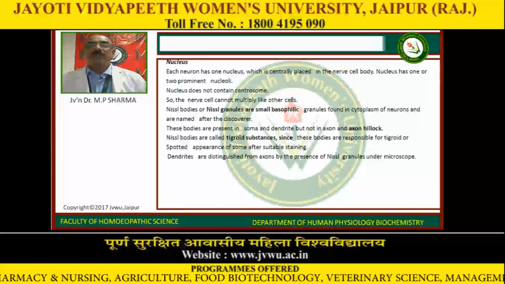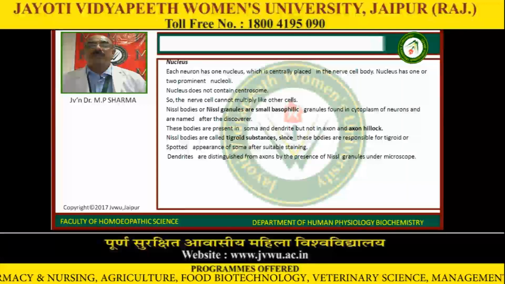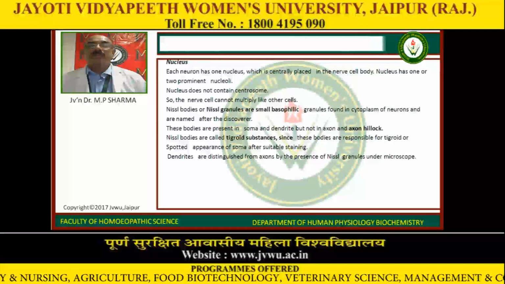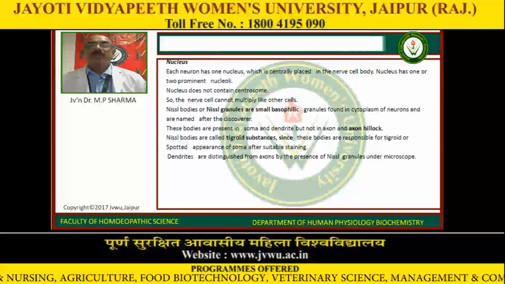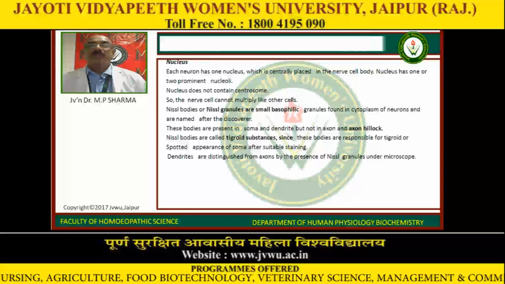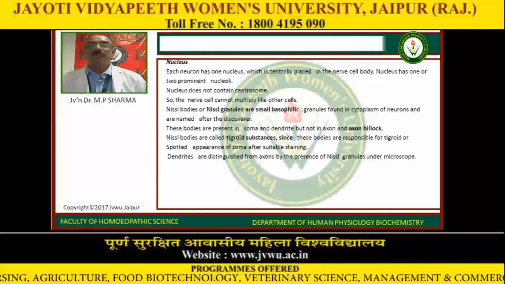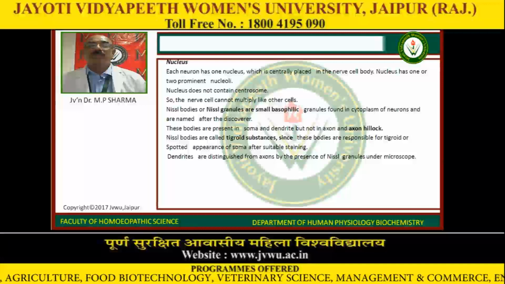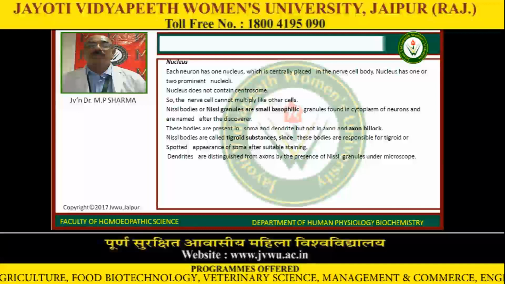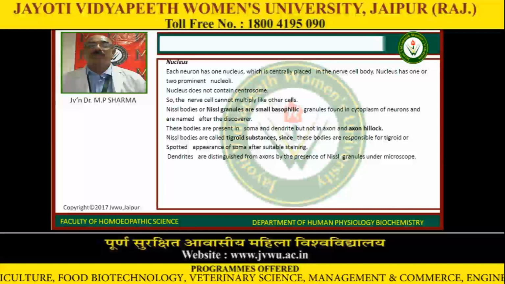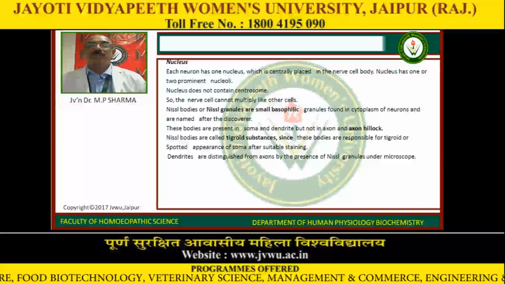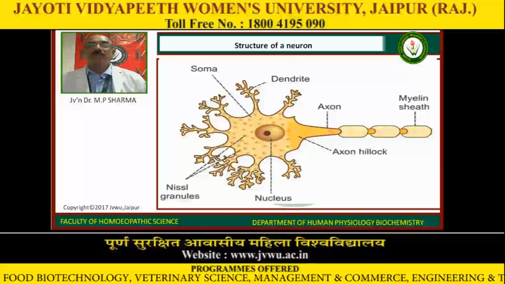Nissl bodies, or Nissl granules, are small basophilic granules found in the cytoplasm of neurons and are named after the discoverer. These bodies are present in the soma and dendrites but not in axons and axon hillock. Nissl bodies are called tigroid substances since these bodies are responsible for the tigroid or spotted appearance of the soma after suitable staining. Dendrites are distinguished from axon by the presence of Nissl granules under the microscope.